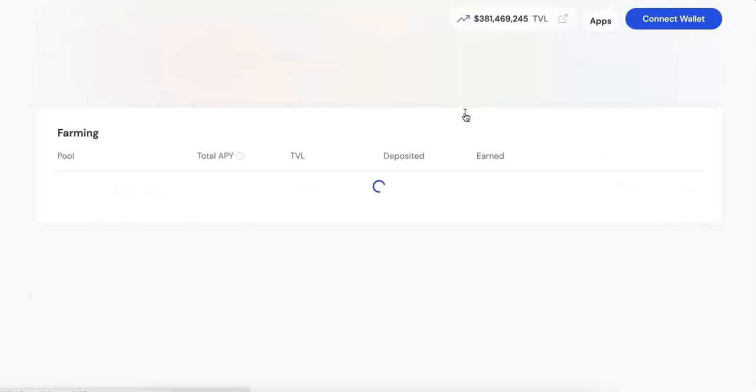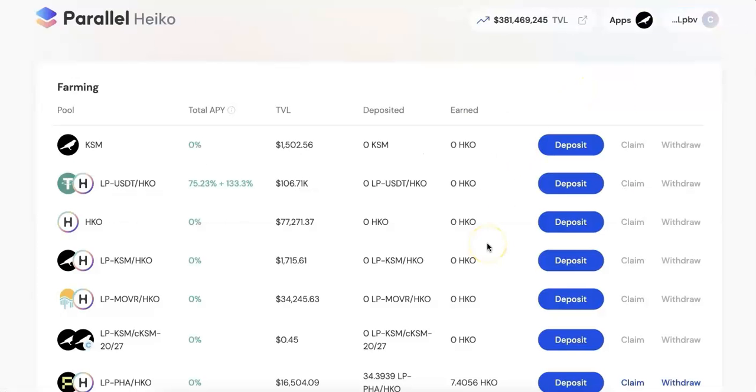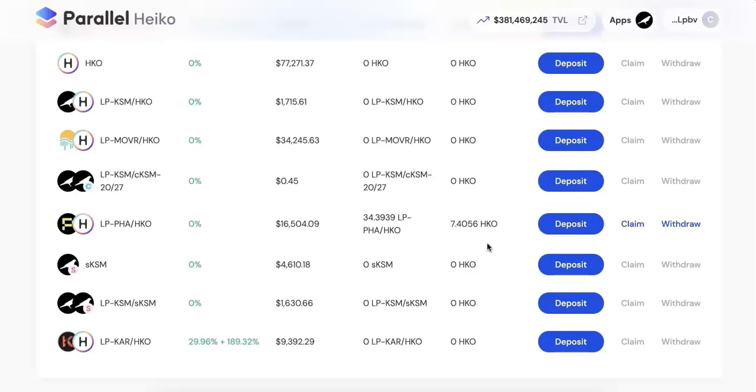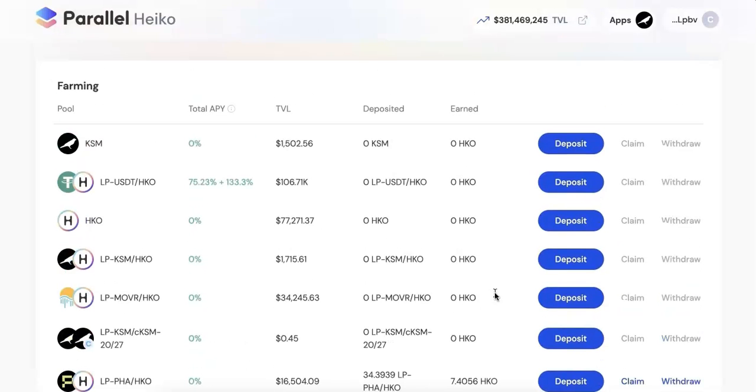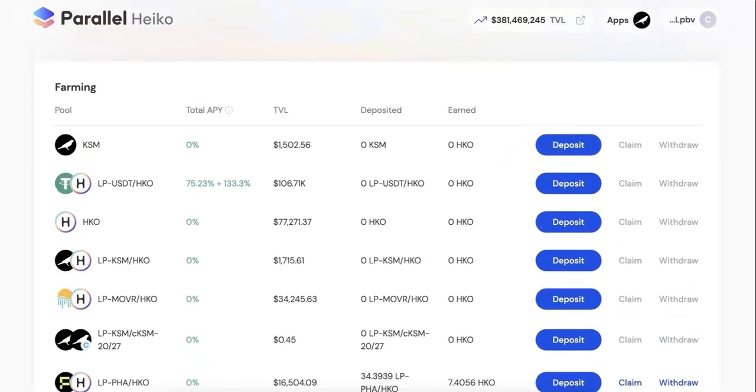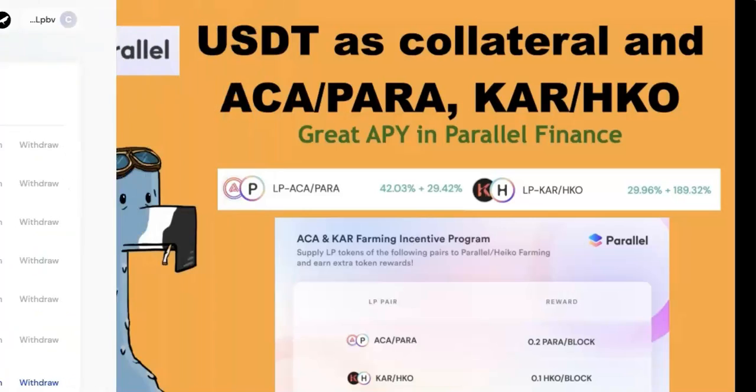So for the Karura, it's the same thing. Go to the Kusama and go to the farm and deposit the LP of Karura and the HKO. So you will earn quite a good APY actually.